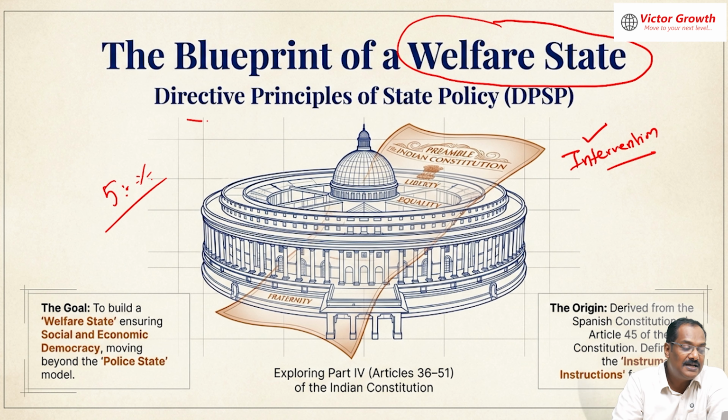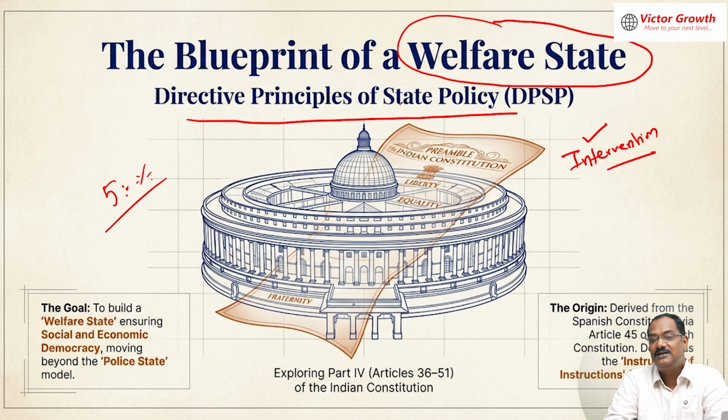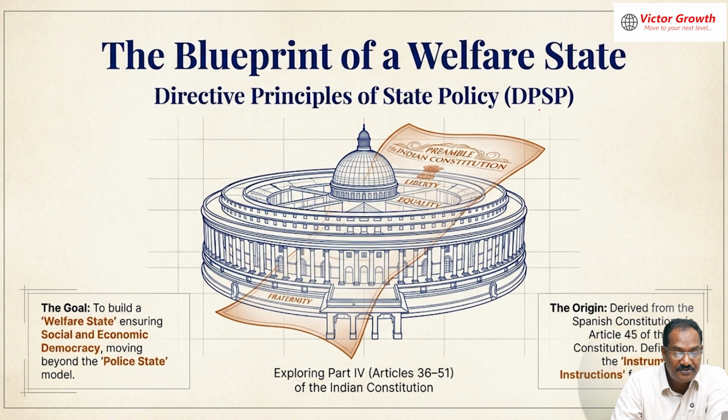So these are certain directives which the Constitution is giving to the government. Understood? Any government coming to power that wants to do welfare, to do something good for the people, can follow the guidelines given in the Constitution, that is, the directive principles of state policy. You can note this down: it is something fundamental to the governance of the country. So I am introducing the directive principles of state policy. I will also use the word DPSP instead.